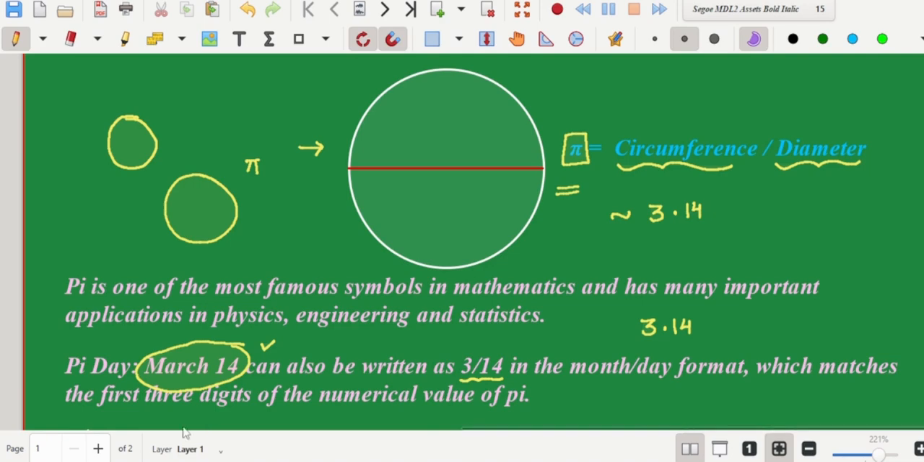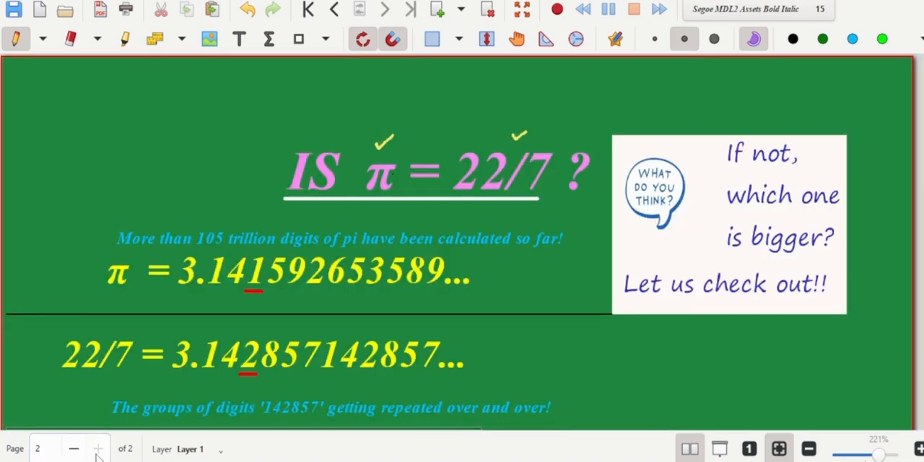Now let's look at the connection between pi and 22 by 7. Right from our school days, when we were introduced to circles, we were told that pi has to be taken as 22 by 7 for all calculation purposes. So let's examine today whether pi is exactly equal to 22 by 7 or not. The answer to this question is no, pi is not equal to 22 by 7.